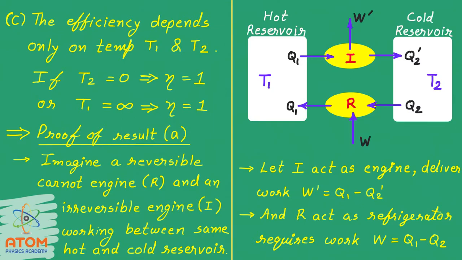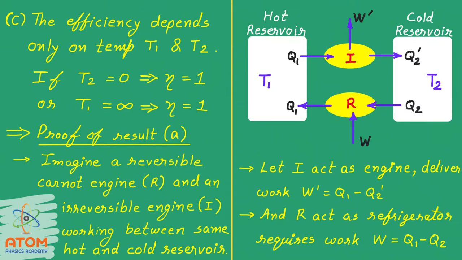Both are working between the same hot and cold reservoirs. You can see that in this figure. Here is the hot reservoir at temperature T1 and the cold reservoir at temperature T2. This is the irreversible engine I and this is the reversible engine R.